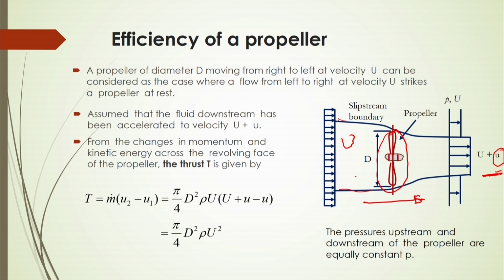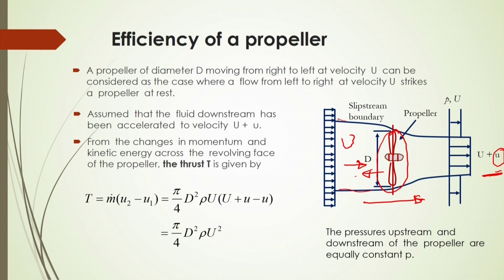So, a propeller of diameter d moving from right to left at velocity U can be considered as the case where a flow from left to right at velocity U strikes a propeller at rest. In this case the fluid will be forced in this direction, while the propeller will force in the opposite direction. This balance will be obtained by the momentum equation.